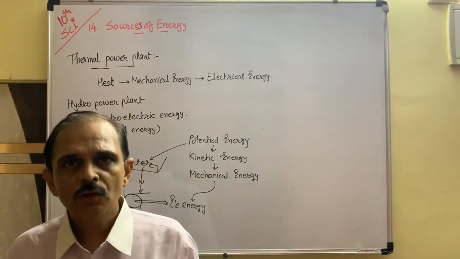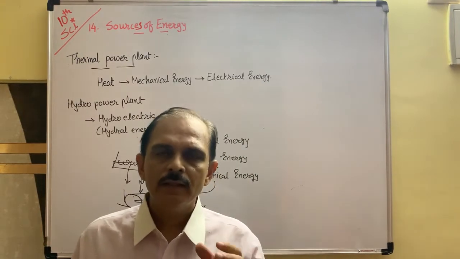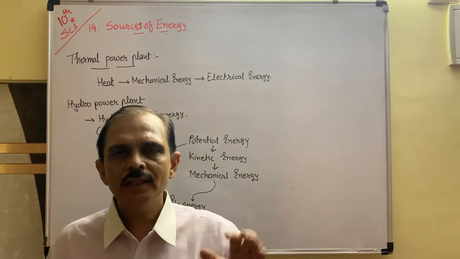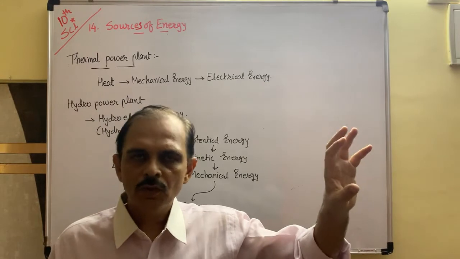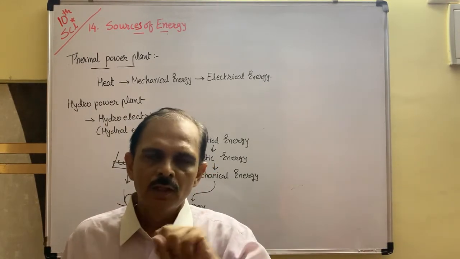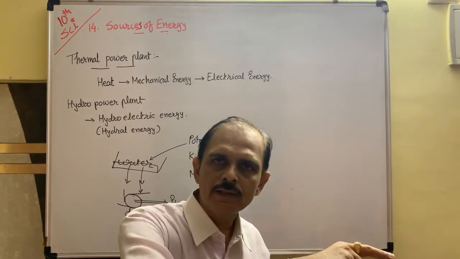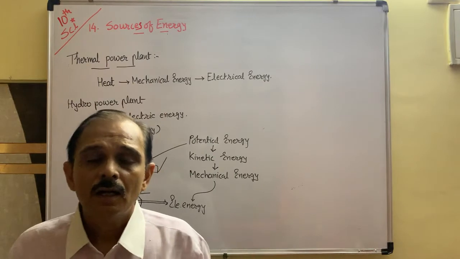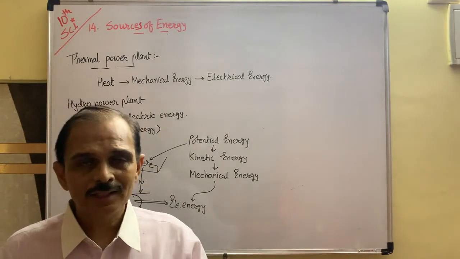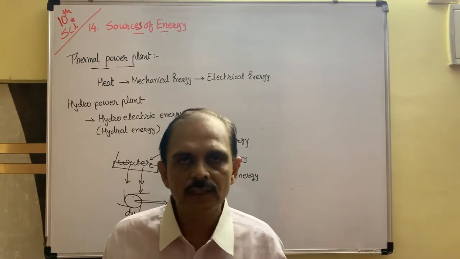Second thing, a hydroelectricity power plant can be established and constructed only at certain places. So at that place mechanical energy and electrical energy are produced. Now whatever electrical energy is produced at that place, if you want it in a city area, then to transfer this electrical energy is quite costly.